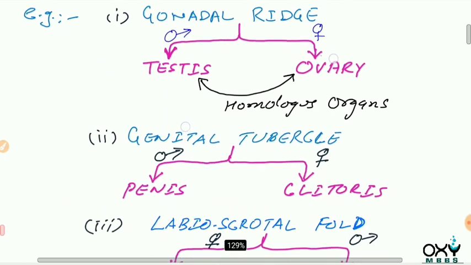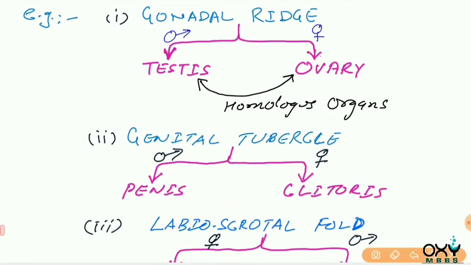there is a structure called gonadal ridge formed during the embryogenic phase. From the name, it is clear that gonadal ridge is a projection-like or ridge-like solid structure, and from this solid structure gonads are going to form.